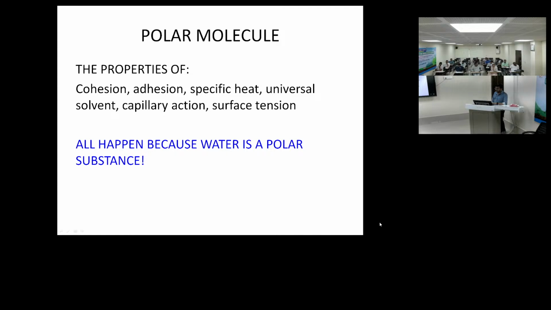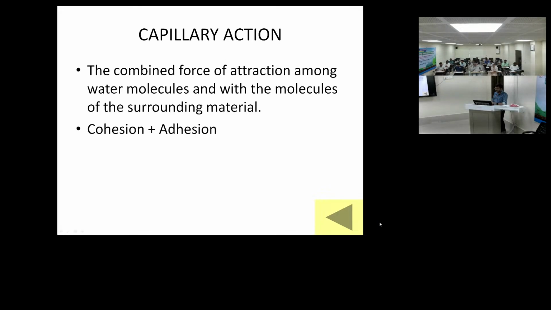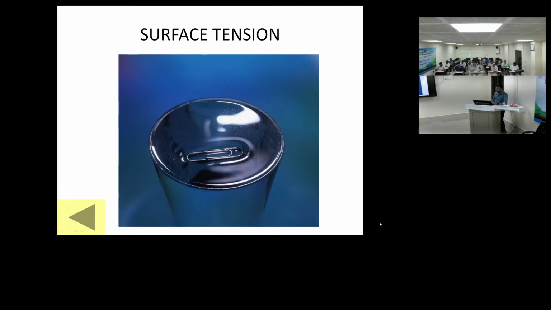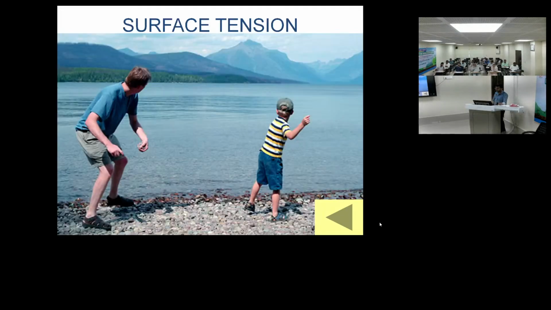So being a polar molecule, water has some specific properties like specific heat. It is a universal solvent. It has capillary action and surface tension. Capillary action, you know, probably when we dip small tube-like things, water comes into it. And due to surface tension, small things can float over a water body also.